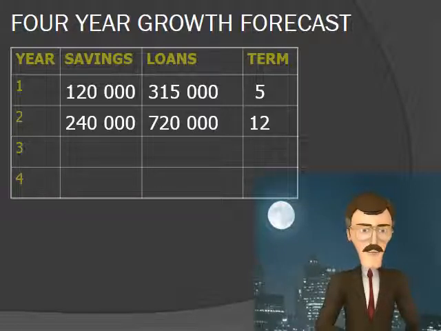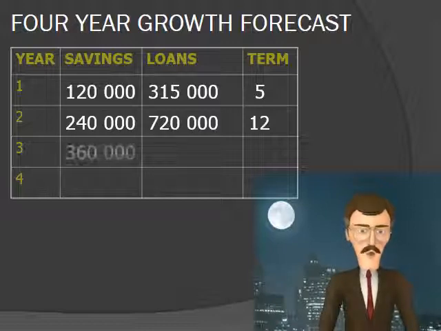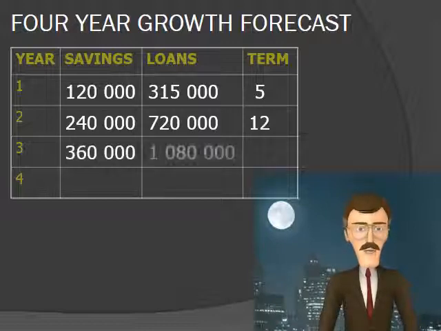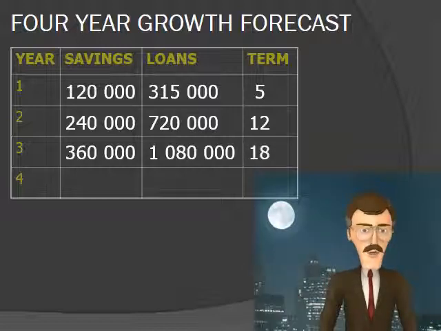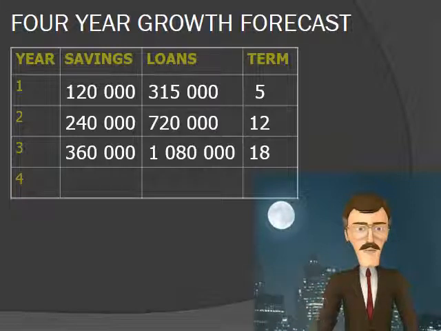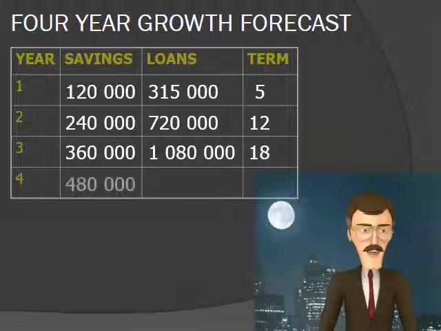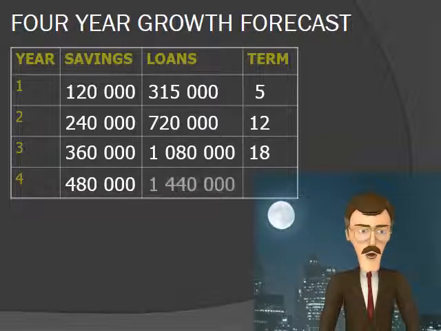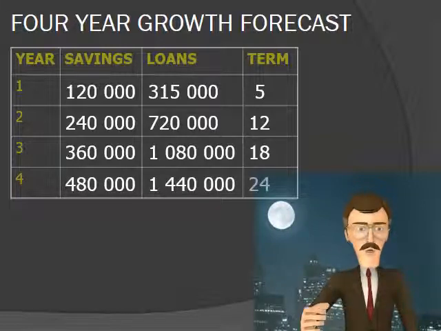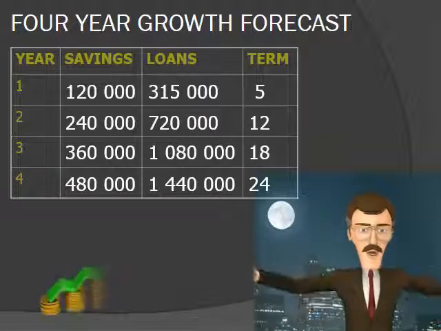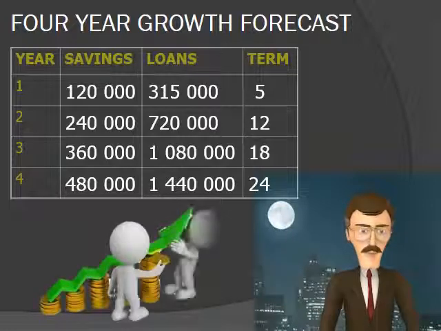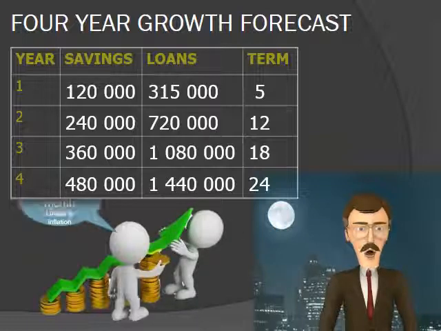In year 3, the savings will increase to 360,000 Rand, while the loans granted can be as high as 1,080,000 Rand. This is with an average loan term of 18 months. In year 4, the cooperative can grant loans to the value of 1,440,000 Rand, over a 24-month average loan term. In only 4 years, the total loans granted to members can be as much as 3.5 million Rand.